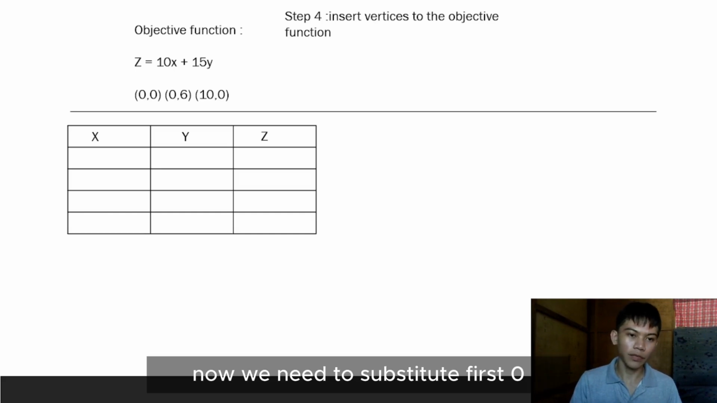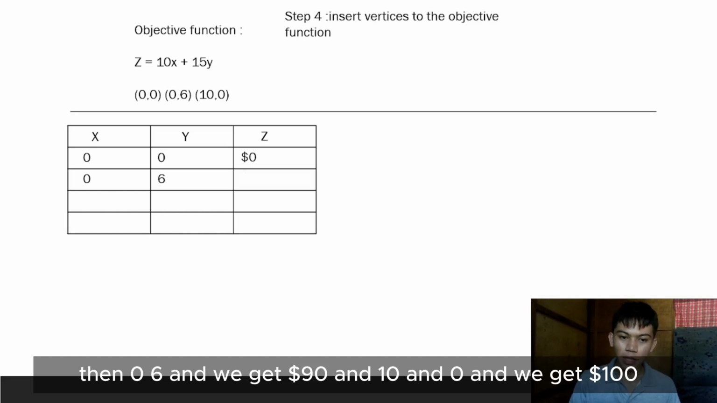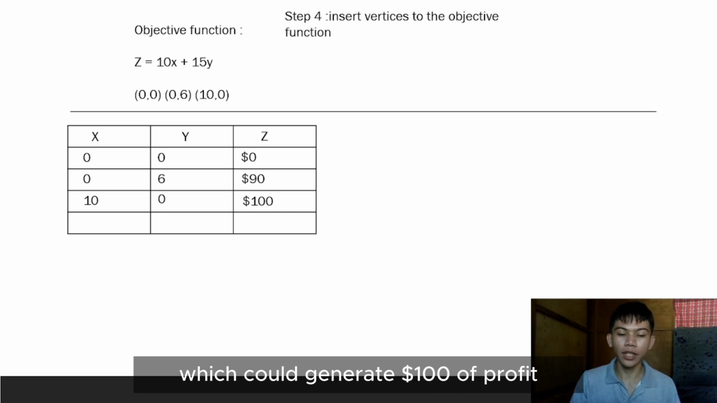Now we need to substitute first the (0, 0), and we get $0. Then (0, 6), and we get $90. And (10, 0), and we get $100. So therefore, (10, 0) is the solution of our problem, which could generate $100 of profit.